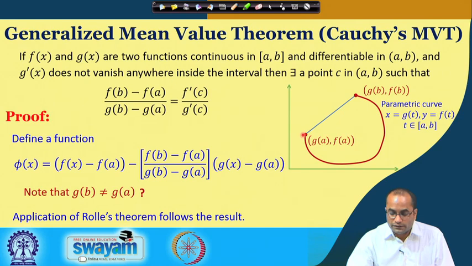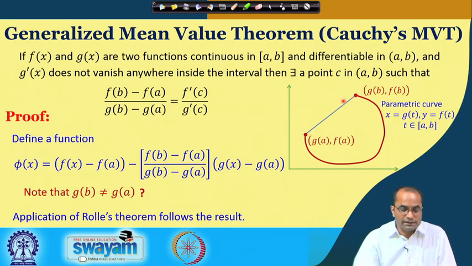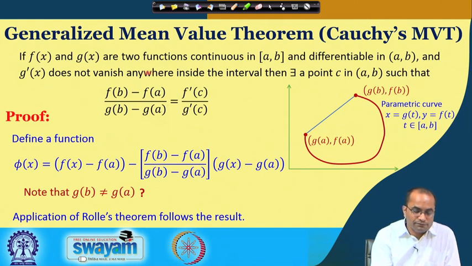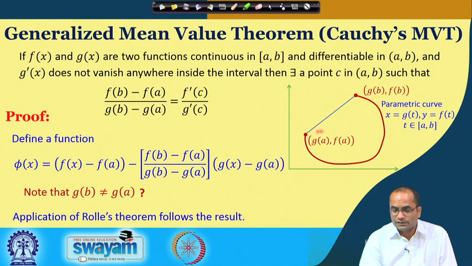So, first of all, the slope of this line segment will be given by f(b) minus f(a) over g(b) minus g(a), because of the same argument as we have discussed earlier. The height will be f(b) minus f(a), and the base of this triangle will be g(b) minus g(a). So, this is the slope of this line segment.